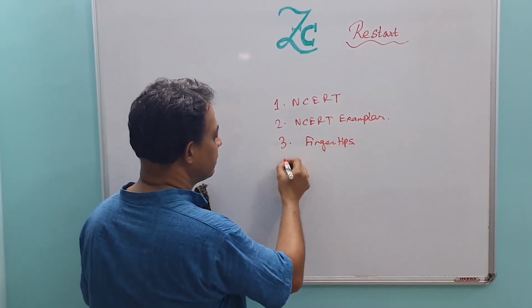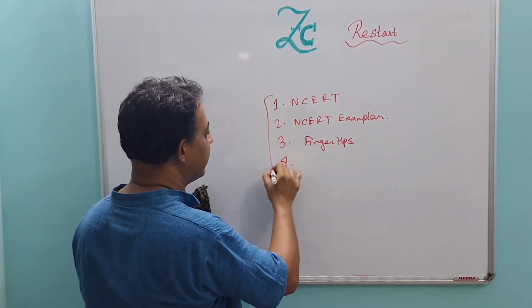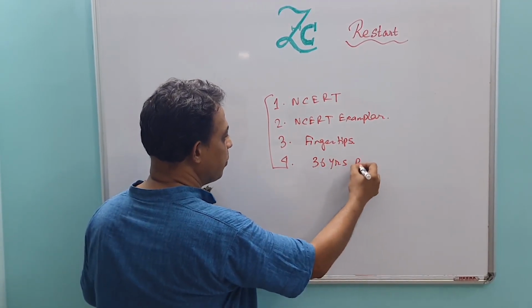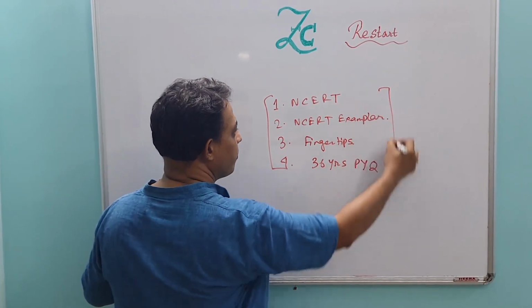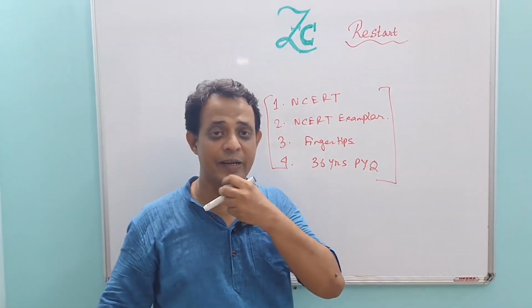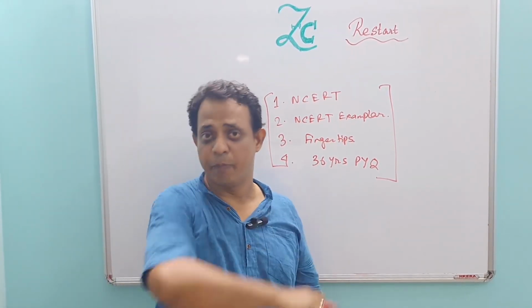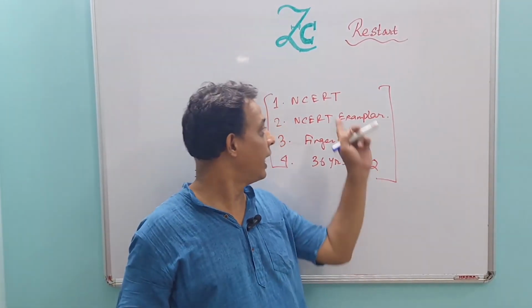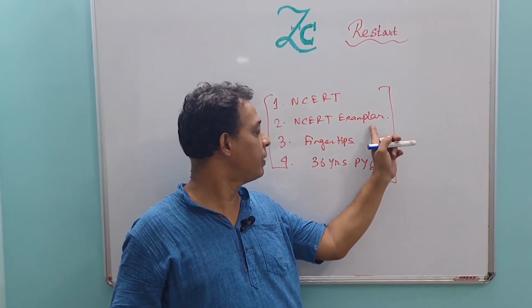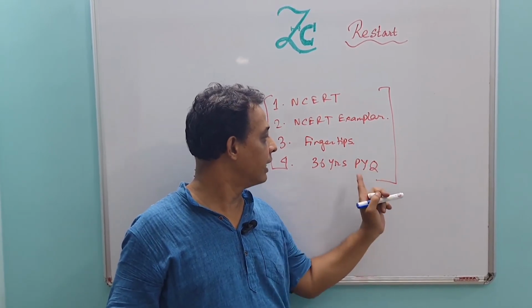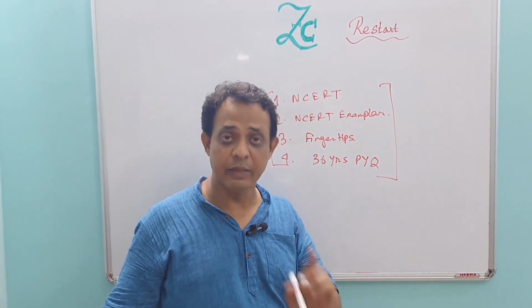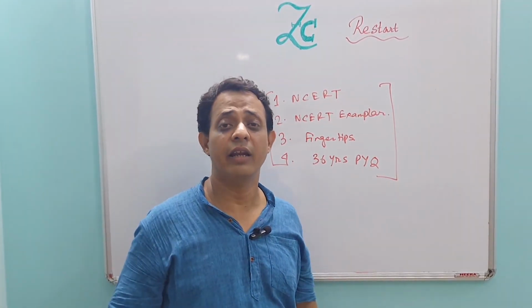And finally, number 4, the 36 years previous year questions. These four are the principal study material: NCERT, NCERT exemplar, Fingertips, and 36 years PYQ.